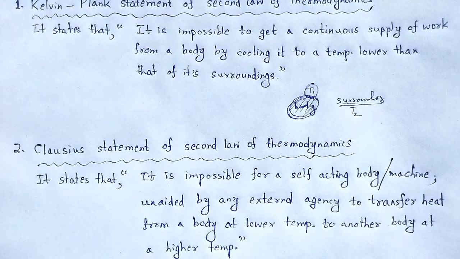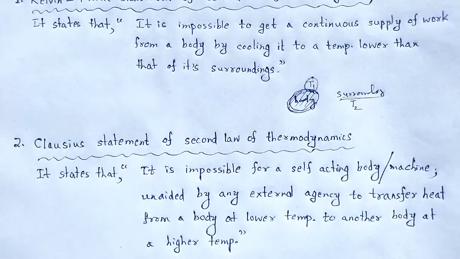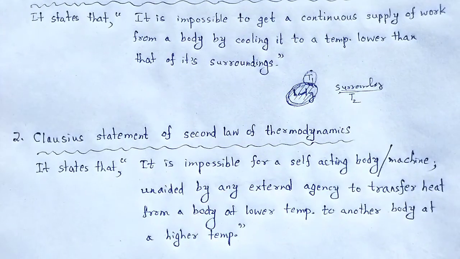Look at that statement. We know that heat transfers from a higher temperature body to a lower temperature body. So if we construct a self-acting body and there is no external agency to transfer heat from a body at lower temperature to another body at higher temperature, that is not possible.